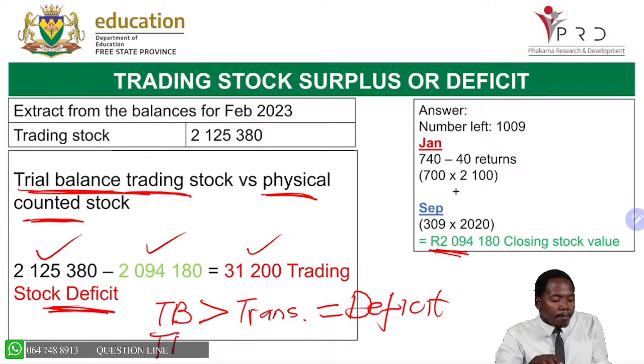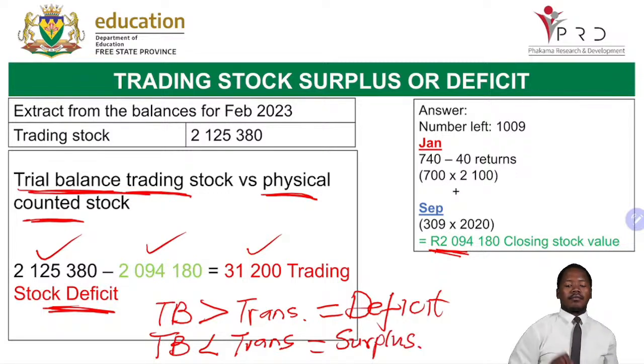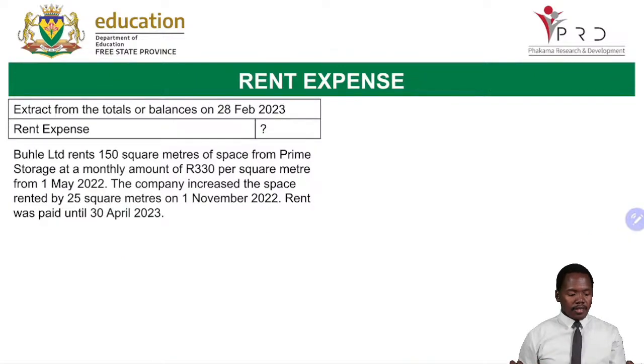Now, if my trial balance was smaller than my transaction amount, this becomes my surplus. Very important. Please remember this. Now, let us look at the next transaction.